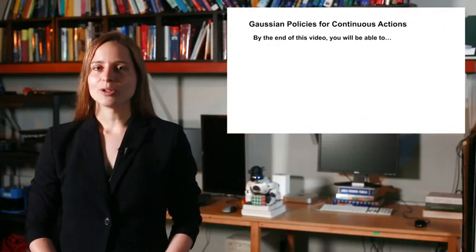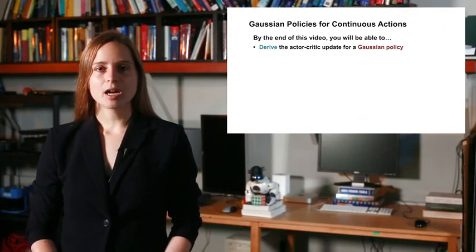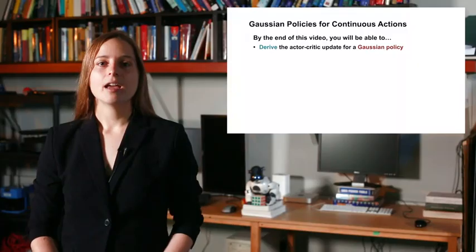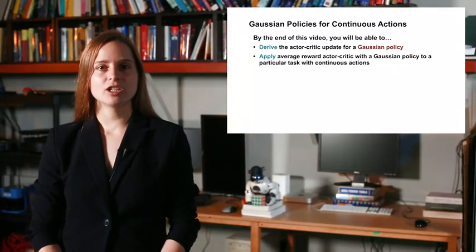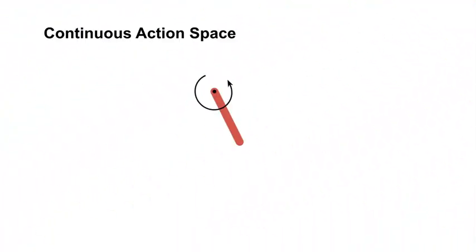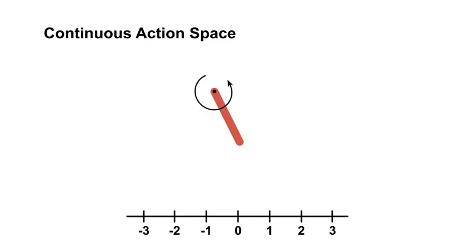By the end of this video, you will be able to derive the actor-critic update for a Gaussian policy and apply average reward actor-critic with a Gaussian policy to a task with continuous actions. Let's look at the same pendulum swing-up task we explored last time. The state space and reward is exactly the same. This time, we will use a continuous interval for the action space instead of just 3 discrete levels of angular acceleration. The angular acceleration can be anywhere between -3 and +3, which are the minimum and maximum.